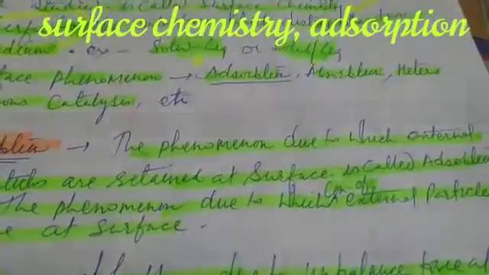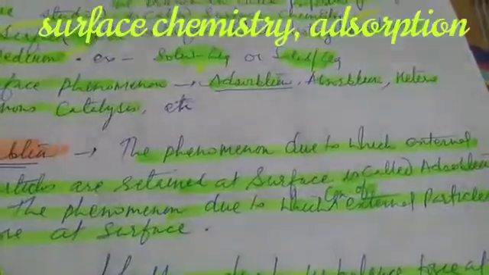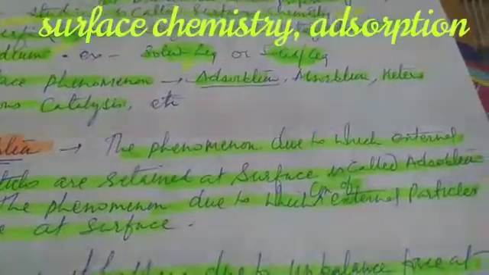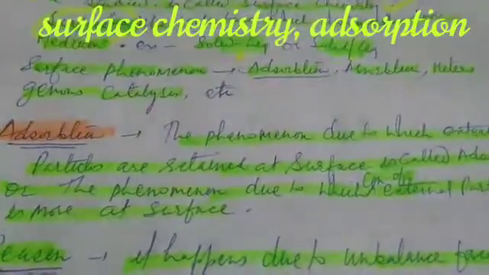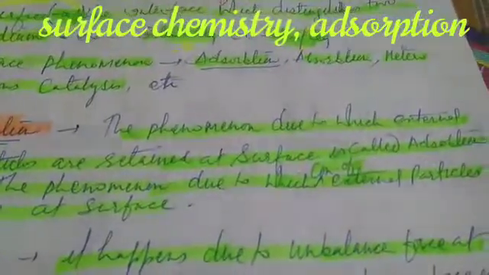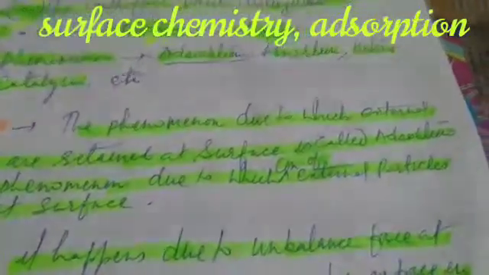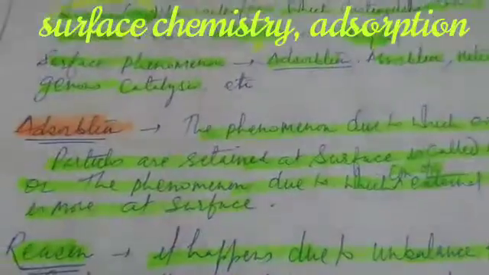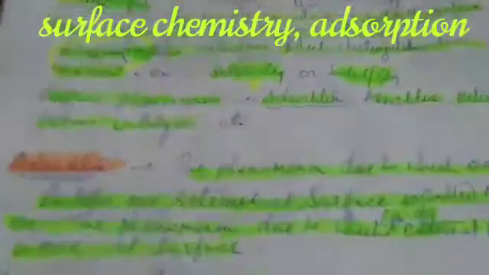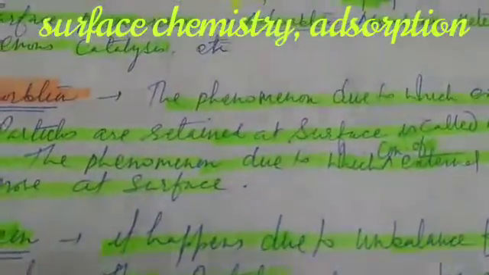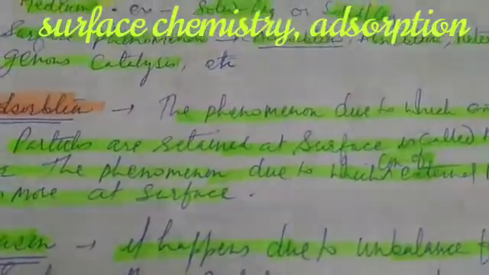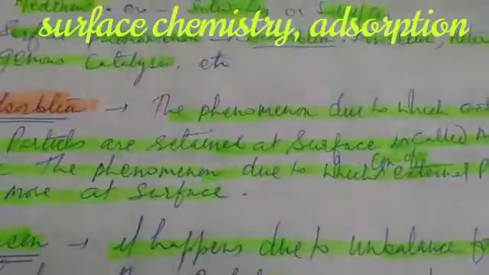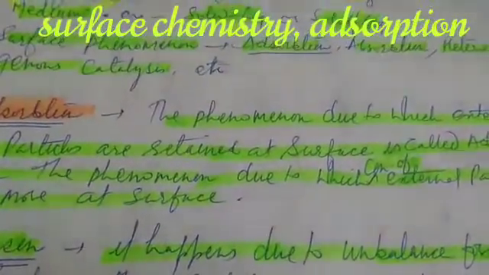The phenomenon due to which external particles are retained at surface is called adsorption, or the phenomenon due to which concentration of external particles is more at surface. So in this phenomenon, the external particle will remain at surface. It will not enter in the bulk, in the body of the surface.